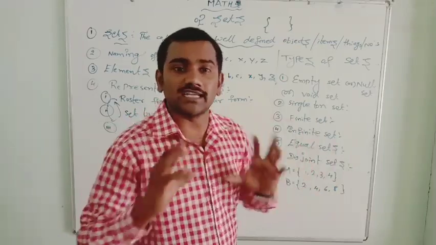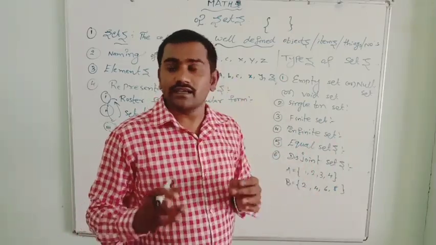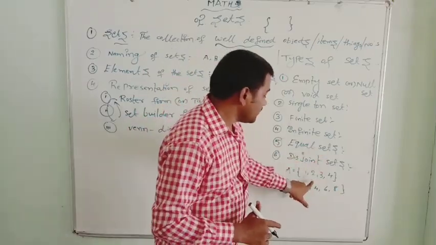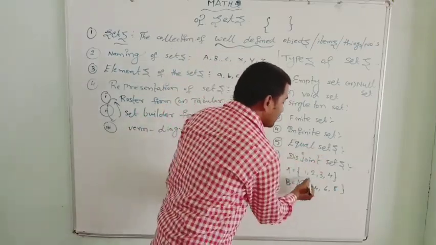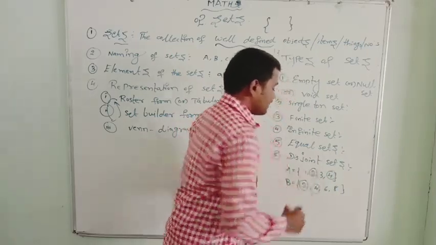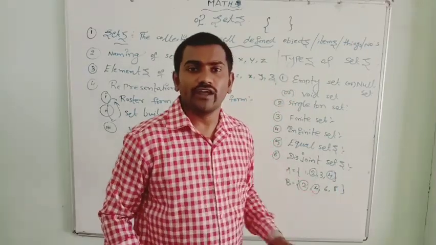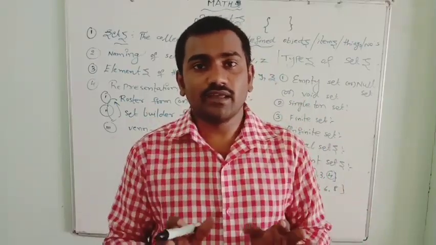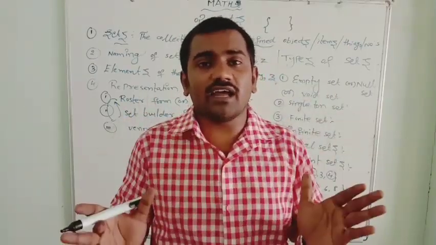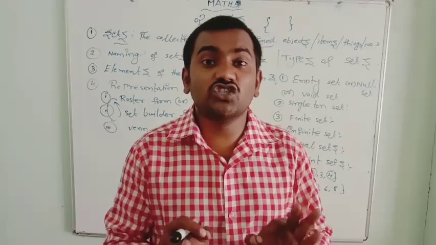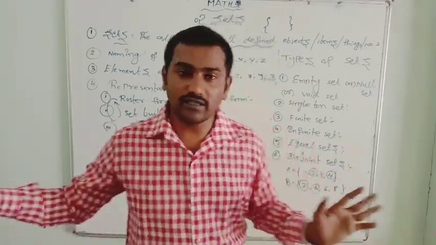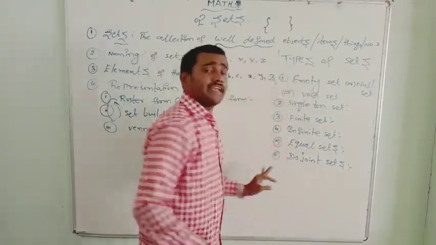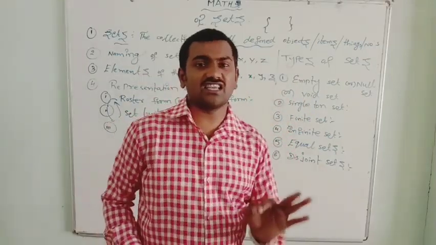They are joint sets, because they have some common elements. They have common elements 2 and 4. If at least one element is common, they are joint sets. If they don't have any common element, they are known as disjoint sets. I hope you understand.